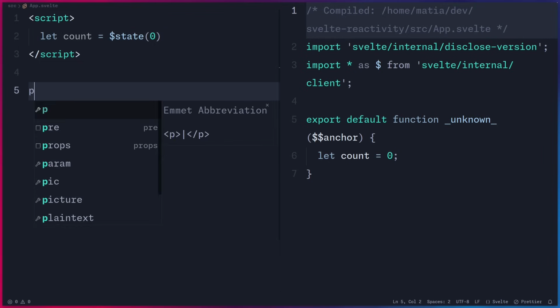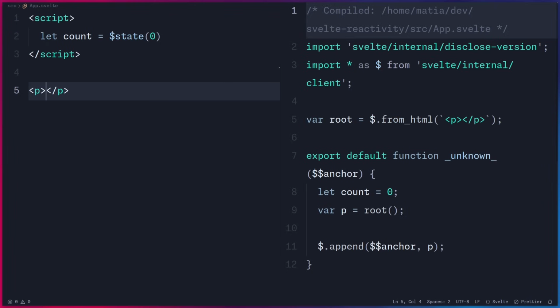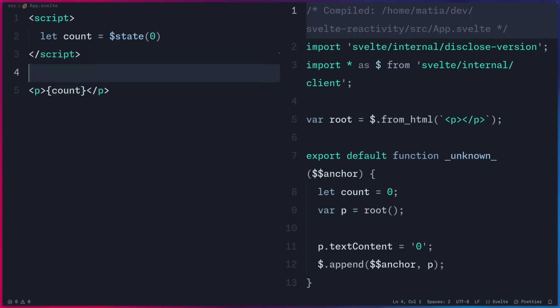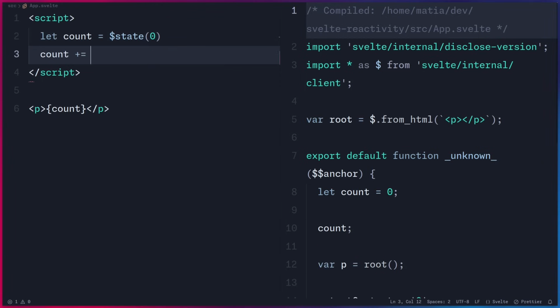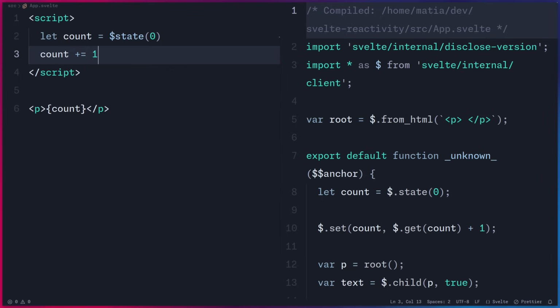And if we create this paragraph tag, you can see that Svelte is going to create the DOM elements required. So we can also say count here. And if you look at the compiled code, it's really that simple. It's actually human readable JavaScript. And of course, the first thing that we learn about reactivity in Svelte is that reassignments update values. So for example, we can say count plus equals 1, or we can say count plus plus, it doesn't matter.